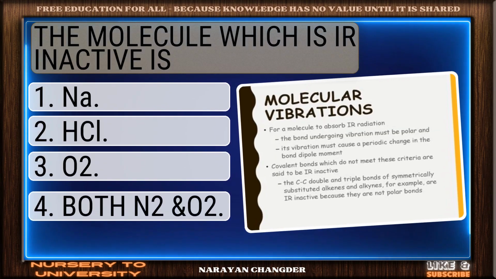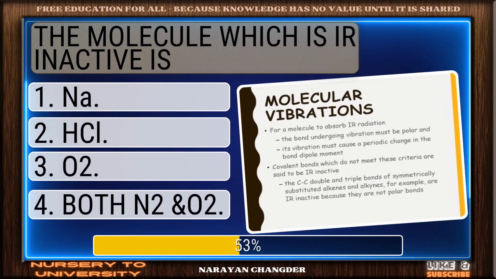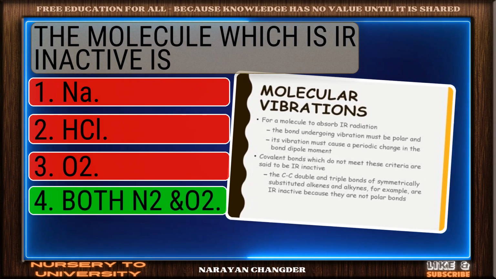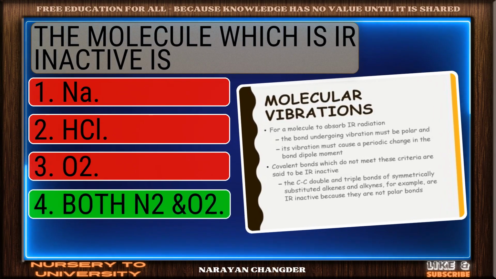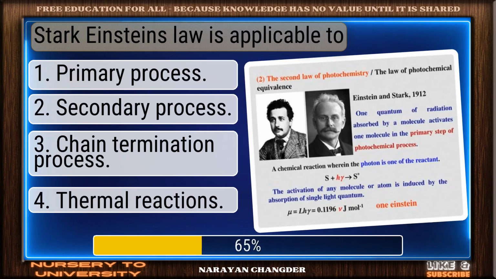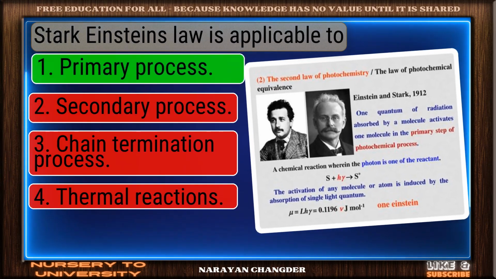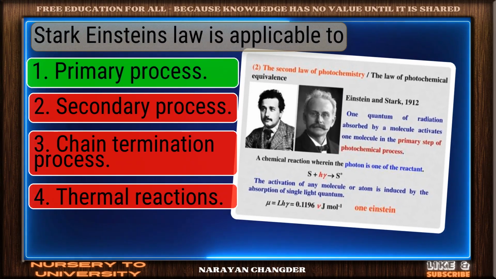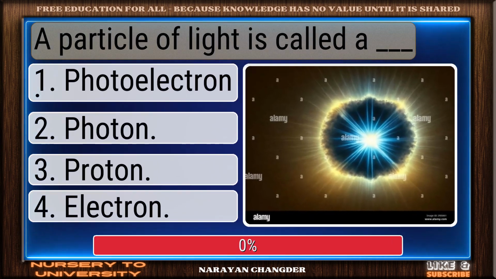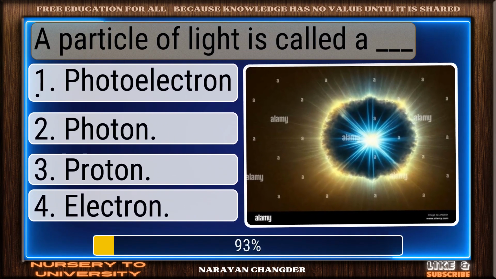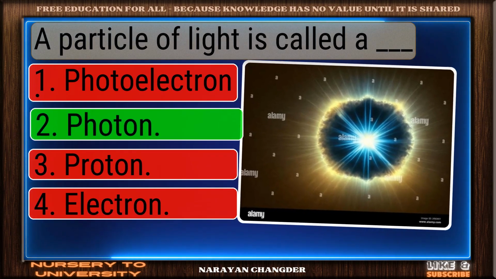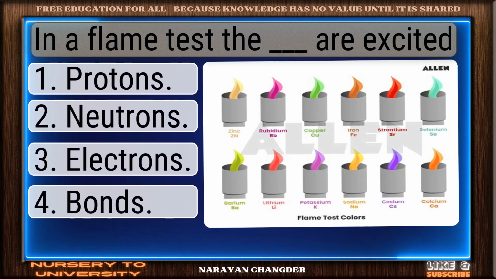The molecule which is IR inactive is. Nice selection. Both N2 and O2 is the correct and valid answer. Stark-Einstein's law is applicable to. Strong choice. Primary process is the right answer. A particle of light is called a dash. Nicely done. Photon is a solid answer. In a flame test, the dash are excited.